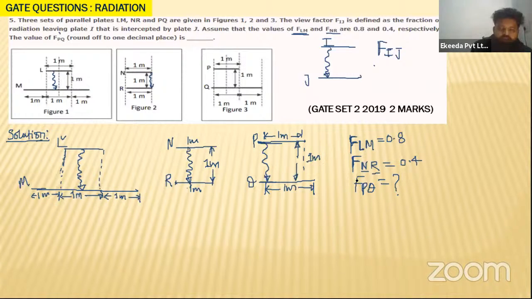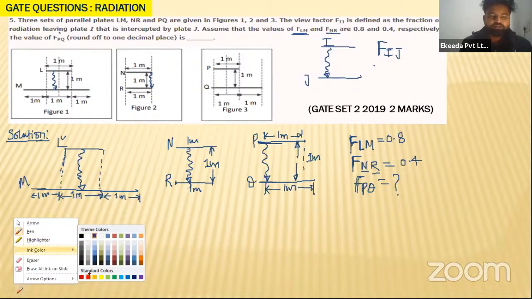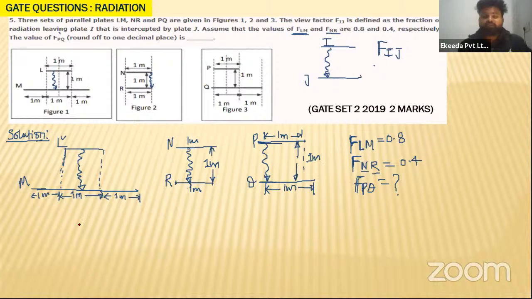So let us see, बेटा, यहाँ पे क्या होगा? FPQ क्या होगा यहाँ पे? फिर FPQ कैसे निकालोगे? How will you calculate the value of FPQ? So let us do this question. This is a very easy question. You just have to use a little bit of concept and you can easily do this question in 1 or 2 minutes, my dear students. You can easily achieve 2 marks in GATE. Okay, 2 marks in GATE.